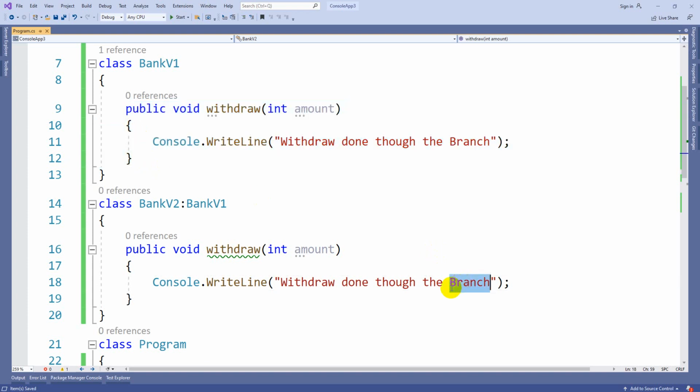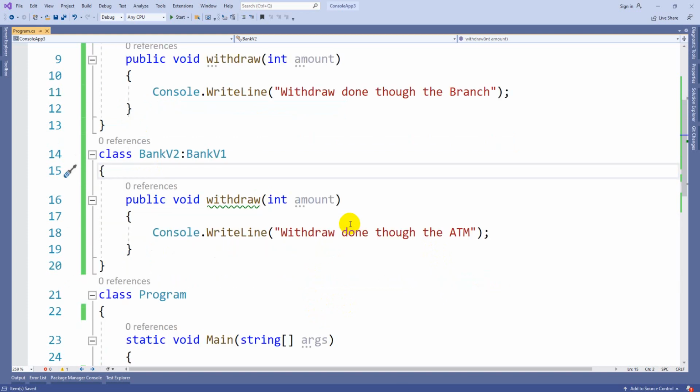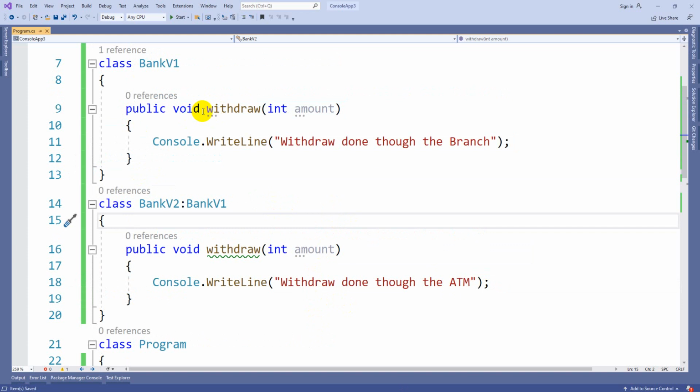Here we are replacing the code of that one. Suppose at that time we have ATM, or next in version 3 we have UPI transactions, something like this. So in the child class replacing the parent class functionality, we can call it method overriding.